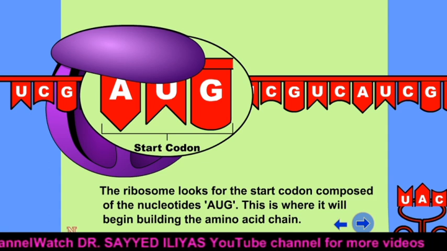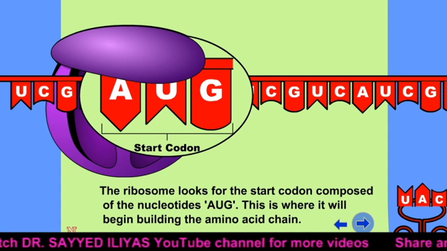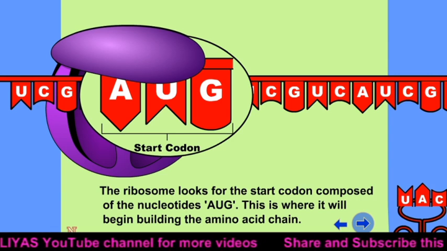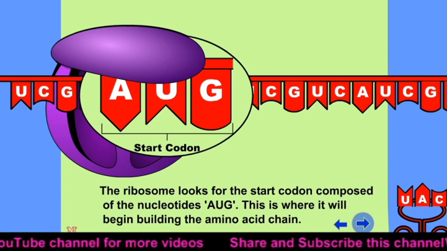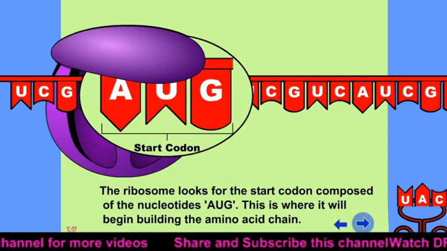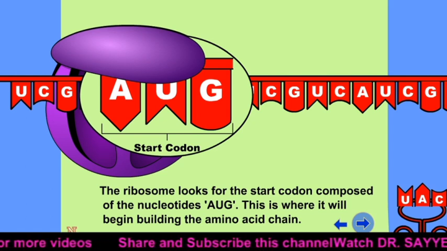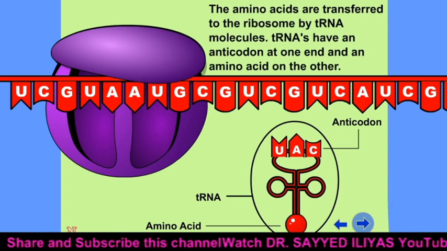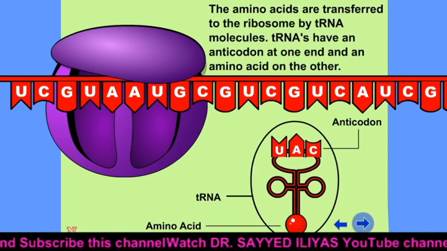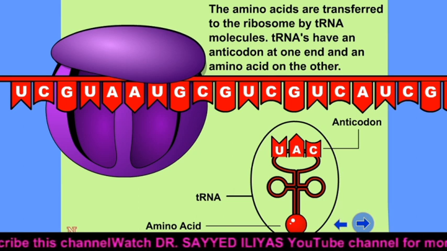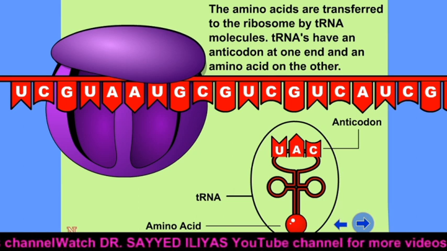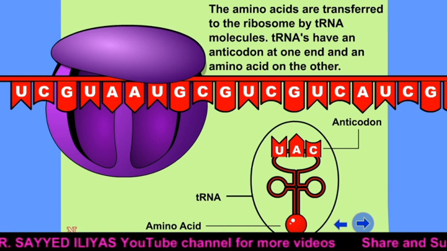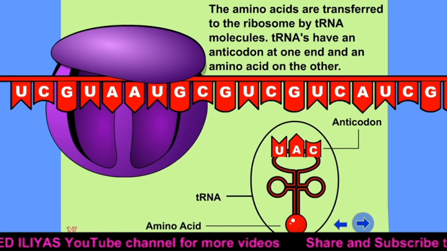Now this is the transfer RNA, exactly opposite to the start codon. Here A is replaced by U, U is replaced by A, and G is replaced by C. The amino acids are transferred to the ribosome by tRNA molecules. tRNAs have an anticodon at one end and an amino acid at the other end.